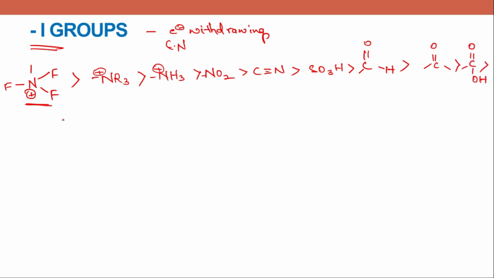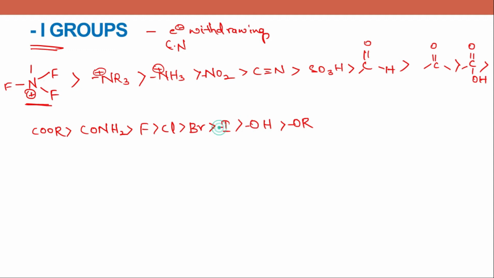Okay, and then ester, and then amide, followed by halogens: fluorine, chlorine, bromine, and iodine, followed by OH, and then OR.